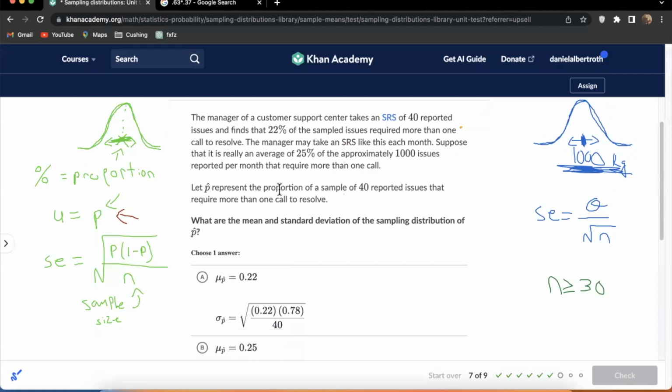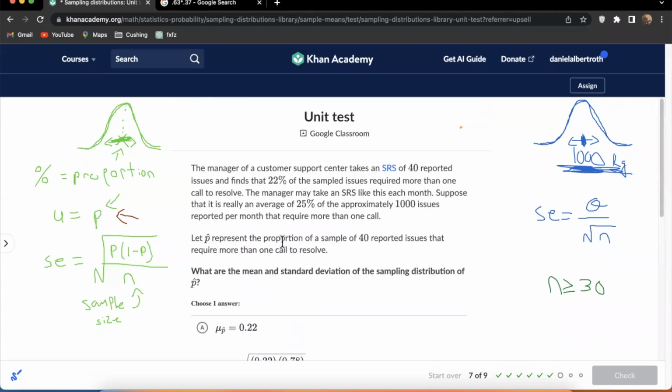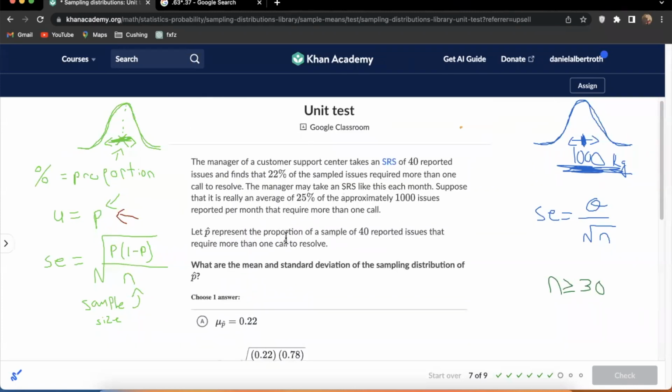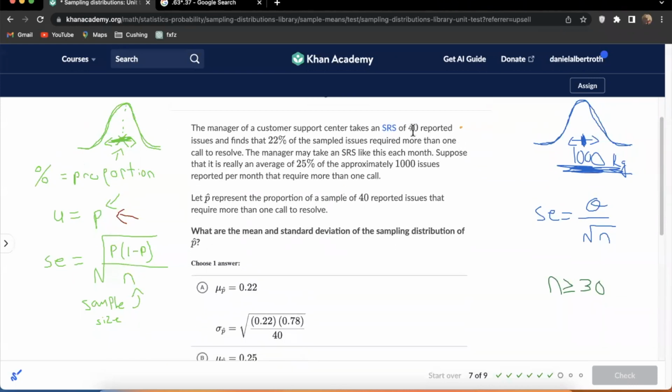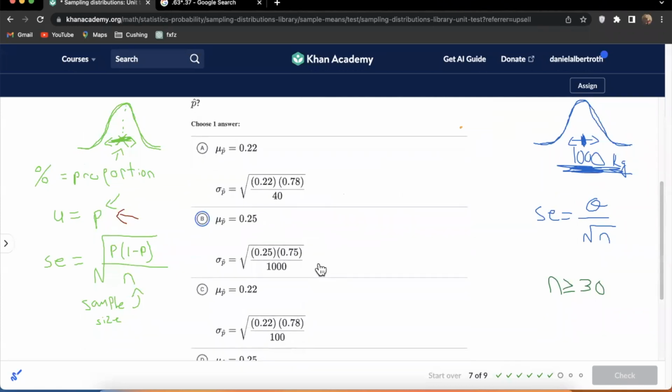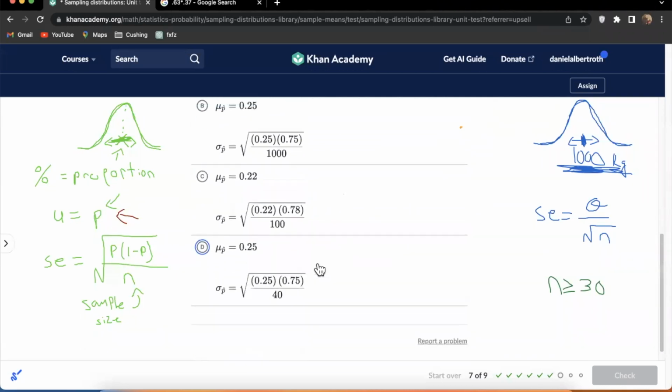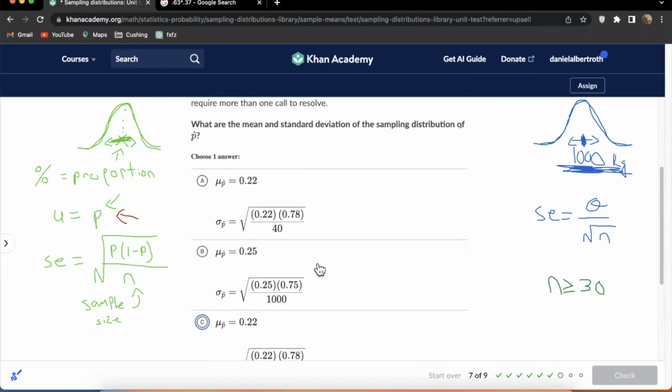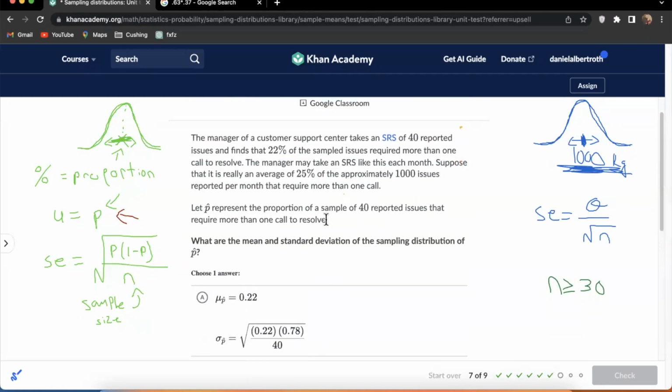So this question says, a manager of a customer support center takes a simple random sample of 40 reported issues, finds that 22% of the sampled issues require more than one call to resolve. Let me see here. Okay. So is the sample big enough? 22% of 40, I think that's technically not big enough, but the answer choices are all assuming that the sample size is big enough. So let's just roll with it.